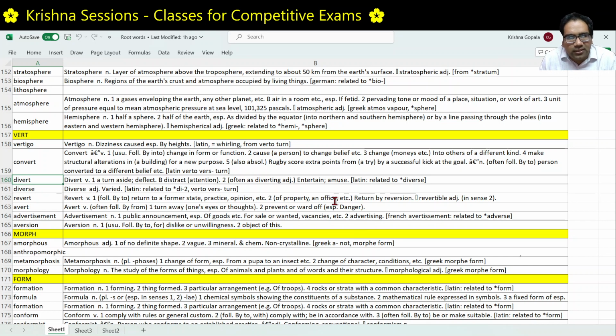Vert means to turn. The course of the stream has now been diverted. For example, divert money, divert funds, divert materials for a different purpose, etc. Divert someone's thoughts, divert someone's attention, etc. Di plus vert: di is aside, vert is to turn. To turn in a certain direction, turn away, direct one's mind.